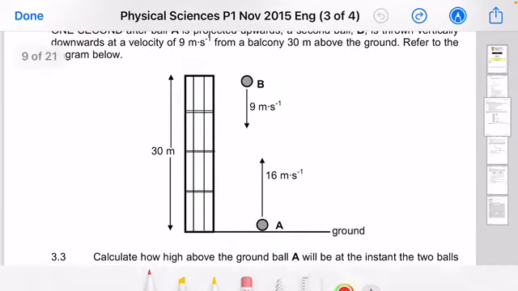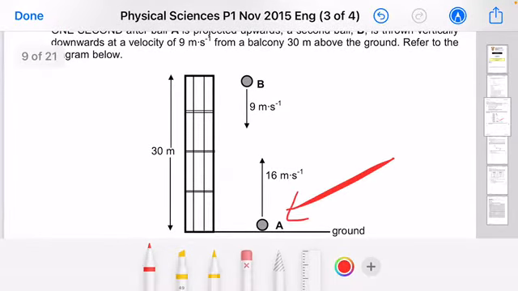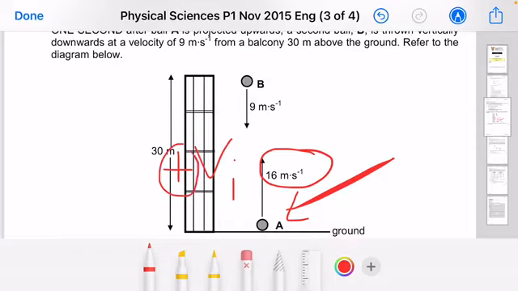So can you see? They are now talking about that ball A, which is being projected vertically upwards at that speed. So that means the V initial of ball A at 16 meters per second is projected vertically upwards from the ground, where upward direction can be assumed to be a positive value for object A. Which means for object A, G is not in the positive direction, but it's in the negative direction.